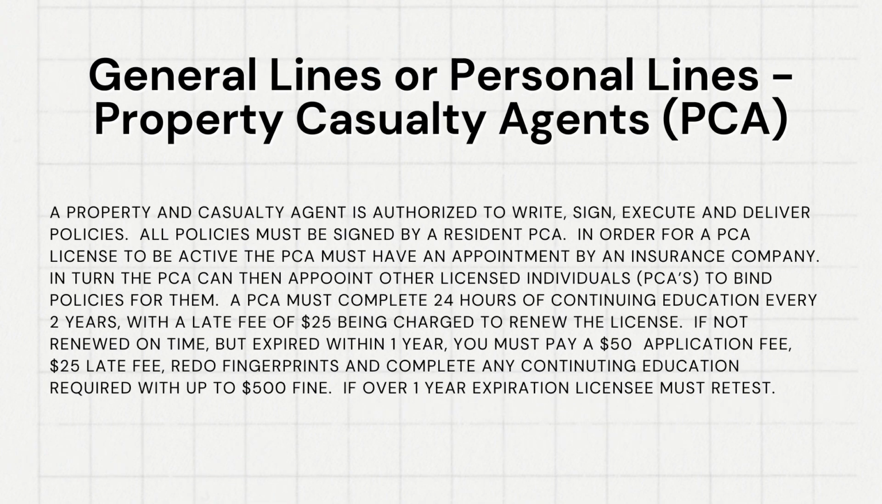General lines or personal lines, property casualty agents. A property and casualty agent is authorized to write, sign, execute, and deliver policies. All policies must be signed by a resident PCA. In order for a PCA license to be active, the PCA must have an appointment by an insurance company. In turn, the PCA can then appoint other licensed individuals, PCAs, to bind policies for them.